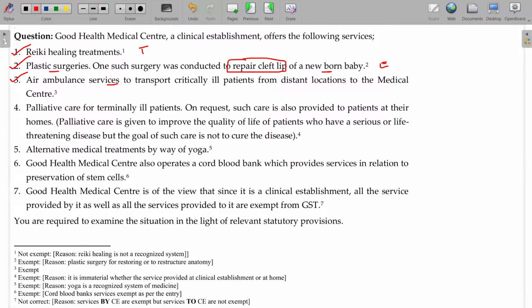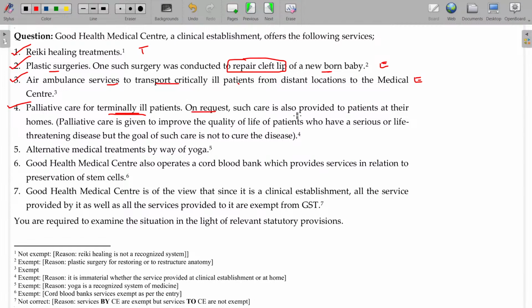Air ambulance services to transport critically ill patients from a distant location, exempted. Palliative care for terminally ill patients. Palliative care, to take care when the disease is not curable. Until he dies, let him at least live with the least pain. Living with the disease is painful, and dying is inhuman. What can we do? We'll try to reduce the pain. That's called palliative care treatment for ill patients.